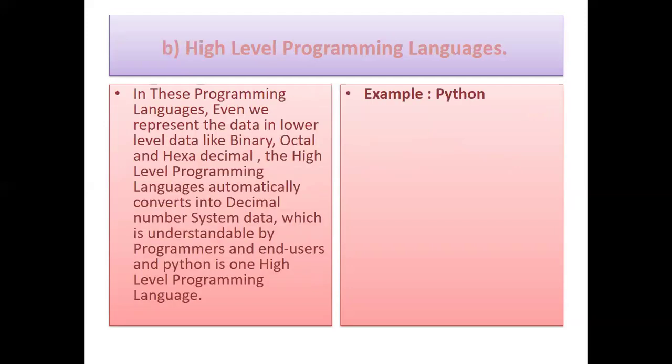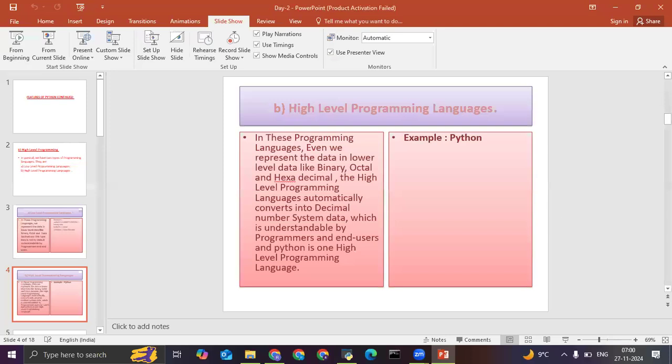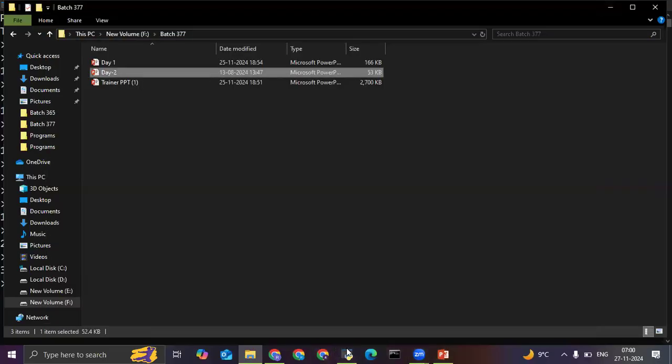This is the key feature. Even if we store a binary number, it will automatically be converted to the decimal number system format. If we write an octal number, that will again automatically be converted to the decimal number system. A hexadecimal number is again converted to the decimal number system, which is understandable by the end user. Now, how is this happening? Let me show you.